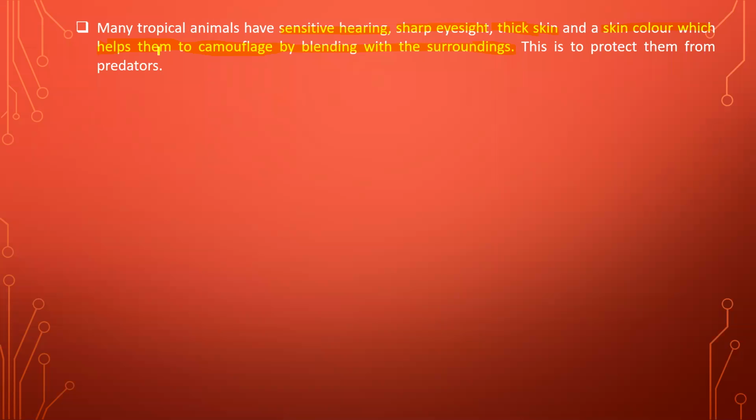That means these animals are easily getting merged with the surroundings according to their color combination, and due to which their prey are not able to see those animals. And also they have developed some abilities, like sensitive hearing. They have actually adopted sensitive hearing. That means they are able to hear a very small sound.